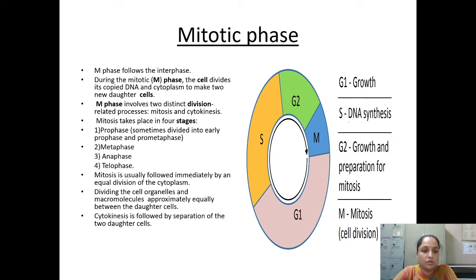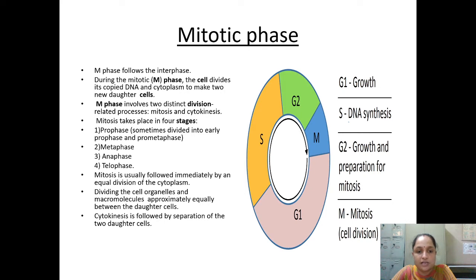Okay, so here you can see that during the mitotic M phase the cell divides its copied DNA. Whatever DNA needed to be copied was already copied in the synthesis phase. And in the growth phase the cytoplasm has already increased, so that is now going to divide. So the components which we made earlier, like DNA and the cytoplasm, are going to be divided into two daughter cells basically, and the M phase involves two distinct division-related processes,